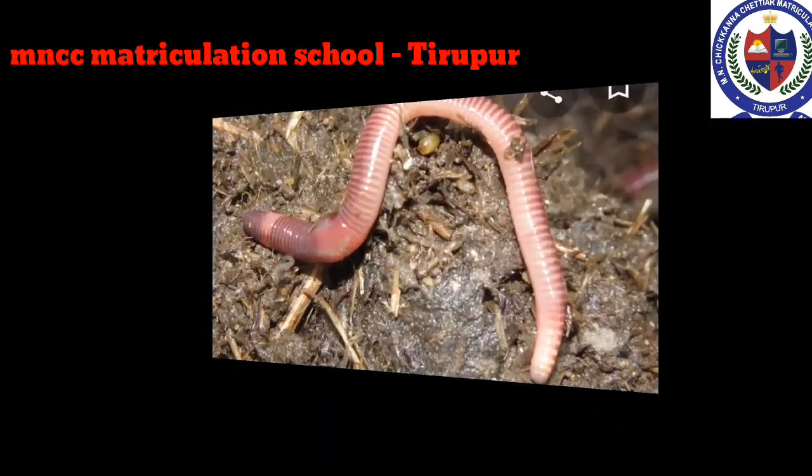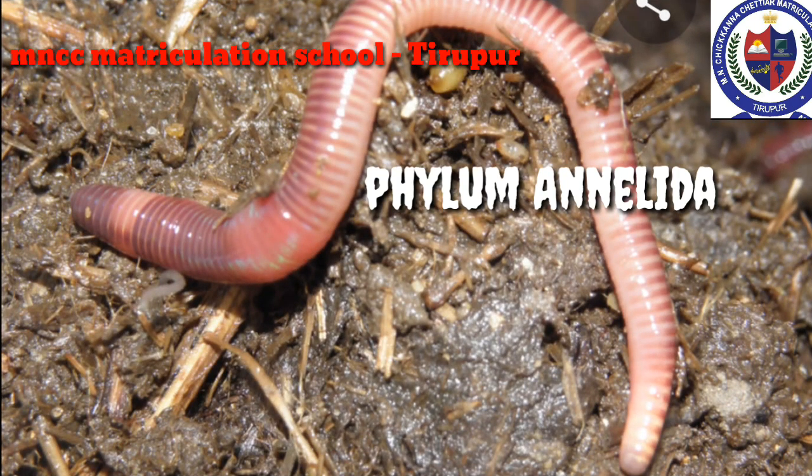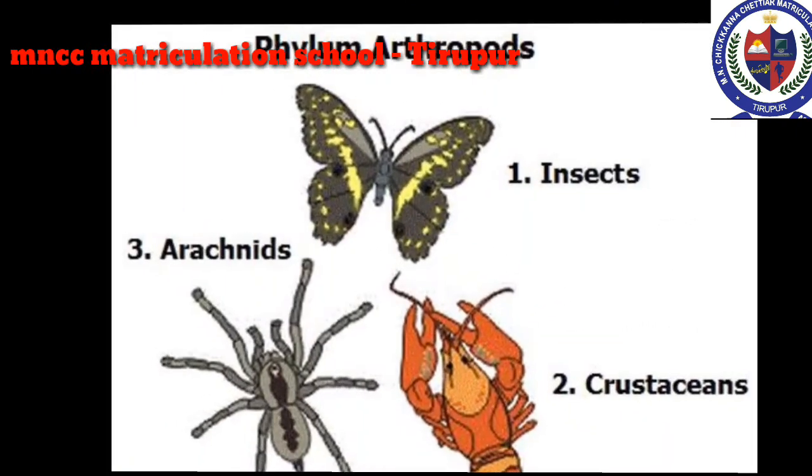Phylum Annelida, segmented worms. These are bilaterally symmetrical, triploblastic, first true coelomate animals. Body is externally divided into segments called metameres. Setae and parapodia help to move from one place to another. Sexes may be separate or united. This is called hermaphrodites.